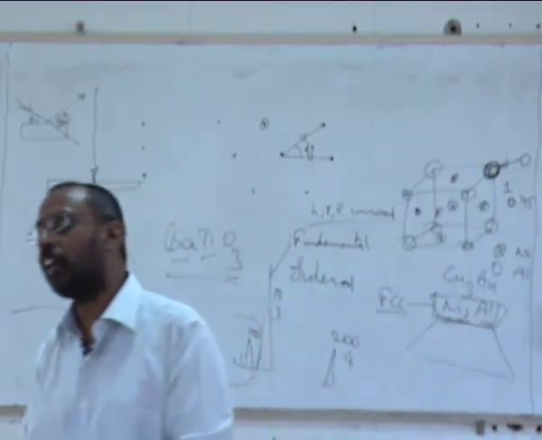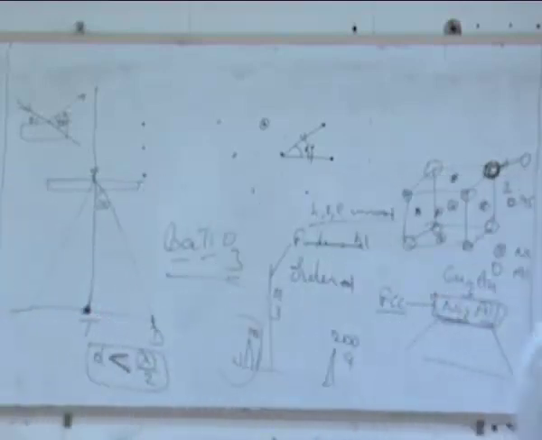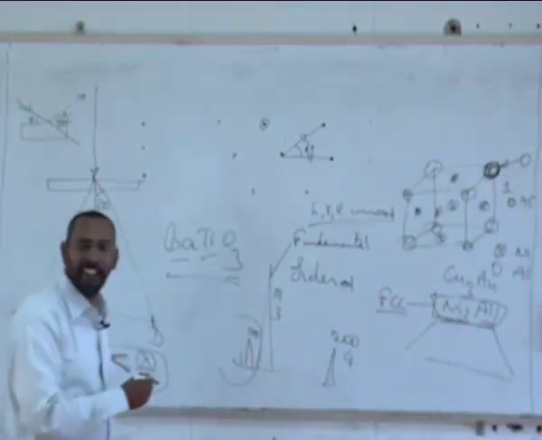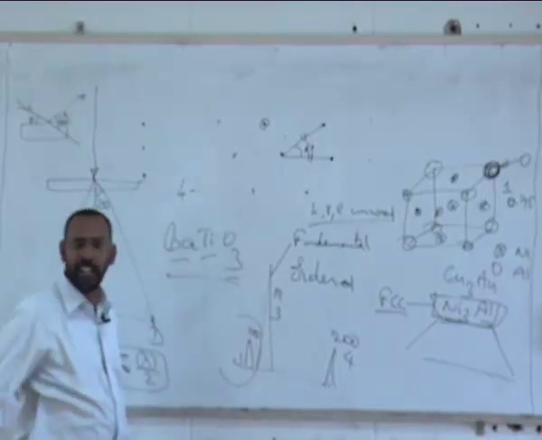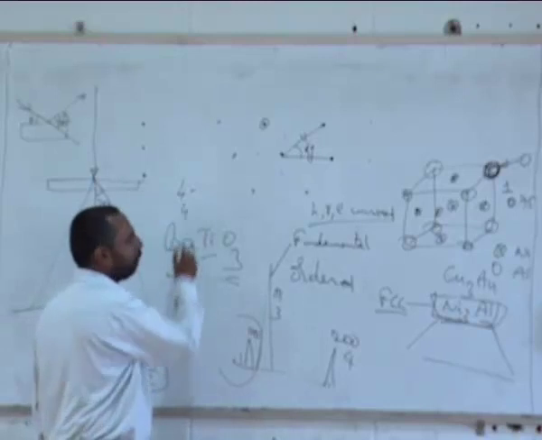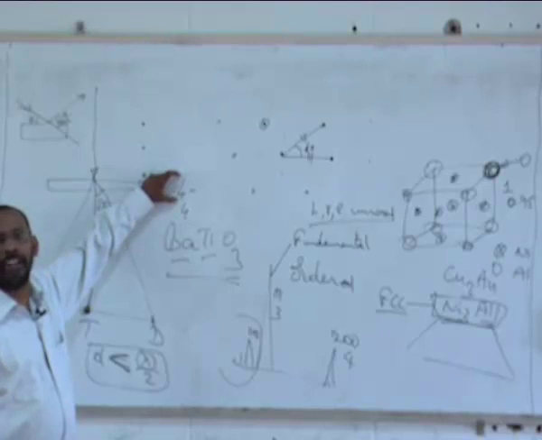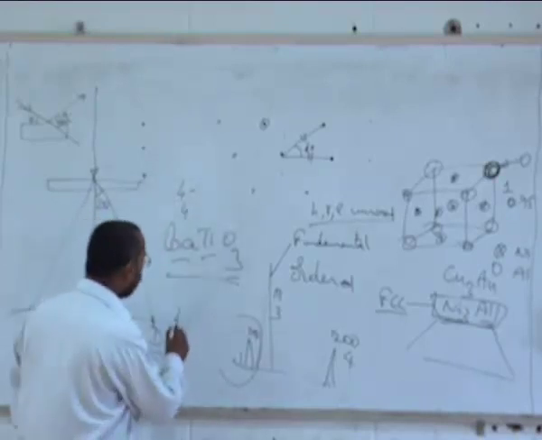But even for octahedral sites in an FCC, in a particular unit cell, how many octahedral sites are there? In FCC, how many? 4. And if carbon has to sit in all the 4, then how many carbon atoms should we have? If you have an FCC unit cell, how many atoms are there in the FCC unit cell? 4 atoms, right? And how many octahedral voids? 4. If all the atoms have to be occupied by iron and all the voids have to be occupied by carbon, then you should have a compound FeC.